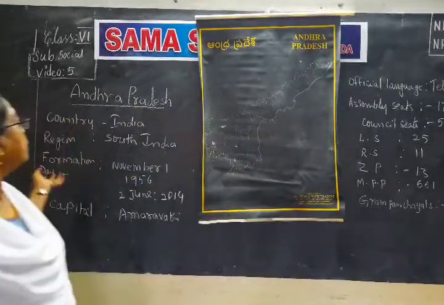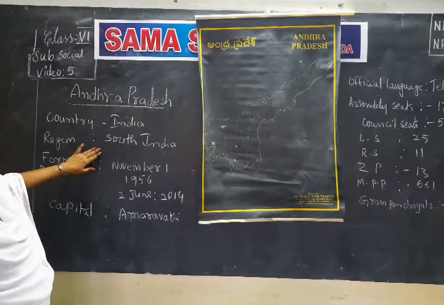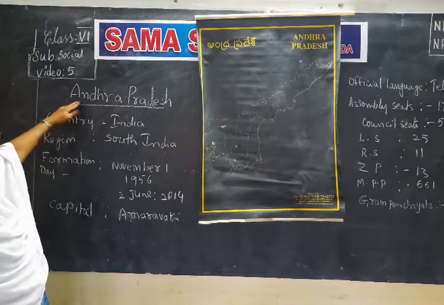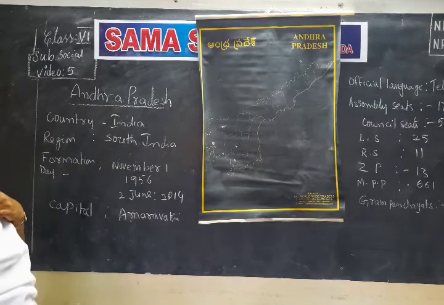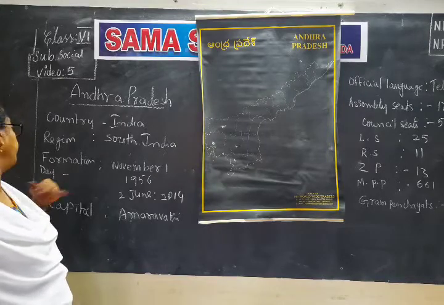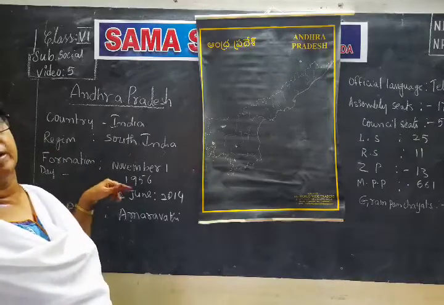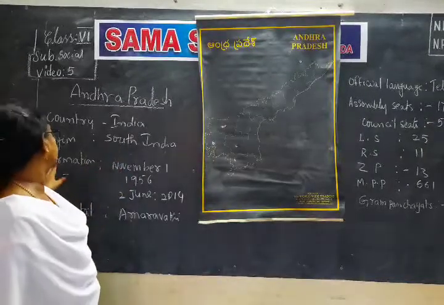Now we can see our country is India, and in the south part of India there is Andhra Pradesh. Andhra Pradesh is the state of ourselves, our Telugu people, and most people are Telugu people. People of different languages live together, but most are Telugu speaking.